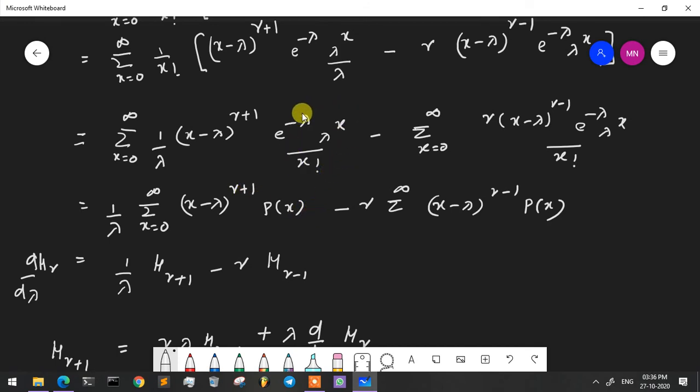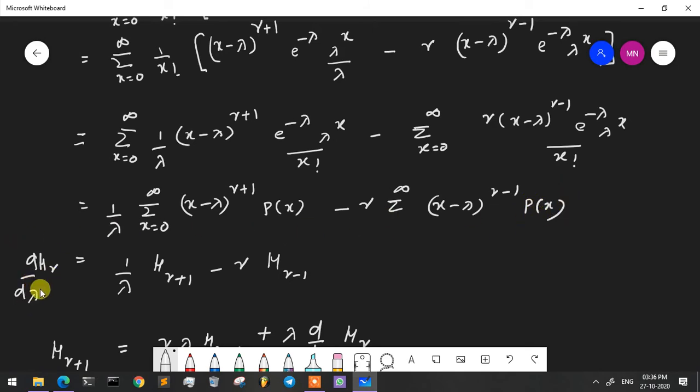This one is our p of x, the Poisson distribution, that is p of x, minus r into summation x is equal to 0 to infinity, x minus lambda raised to r minus 1 into p of x.